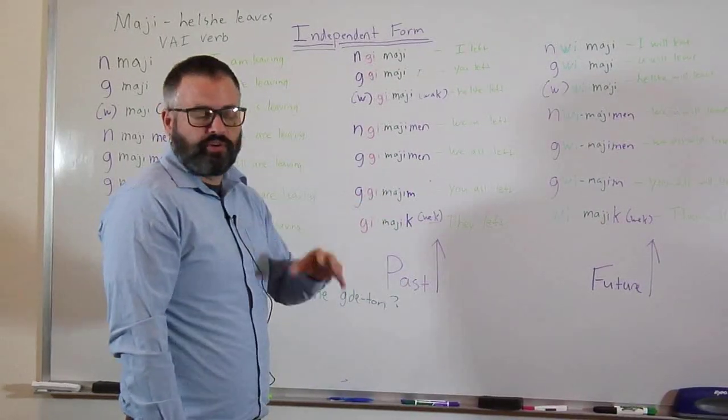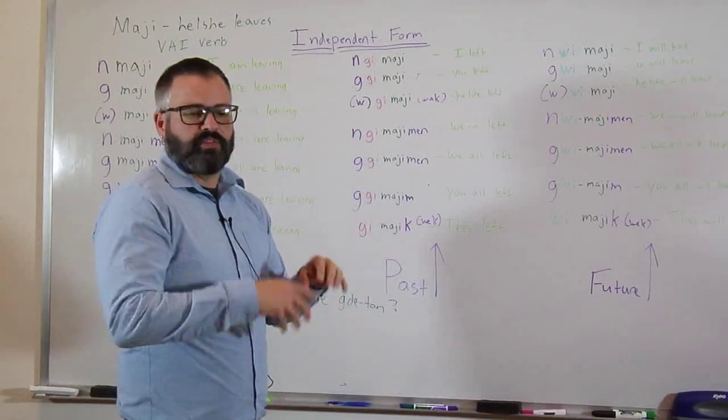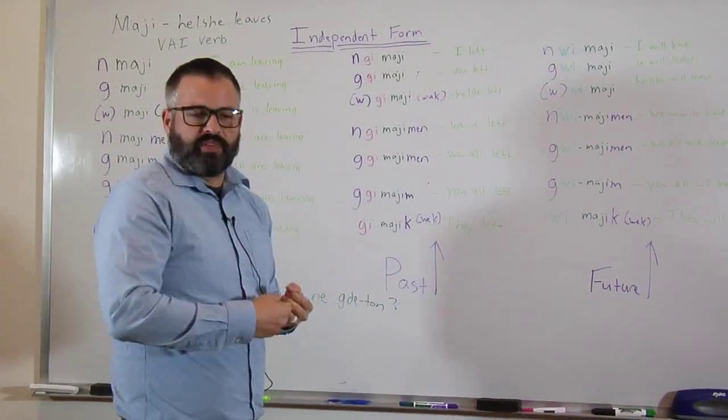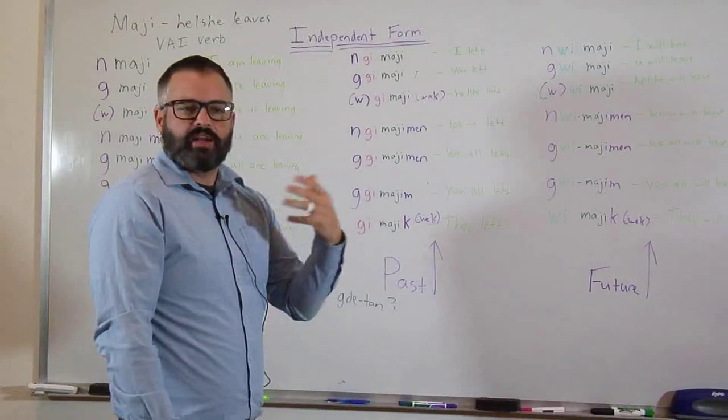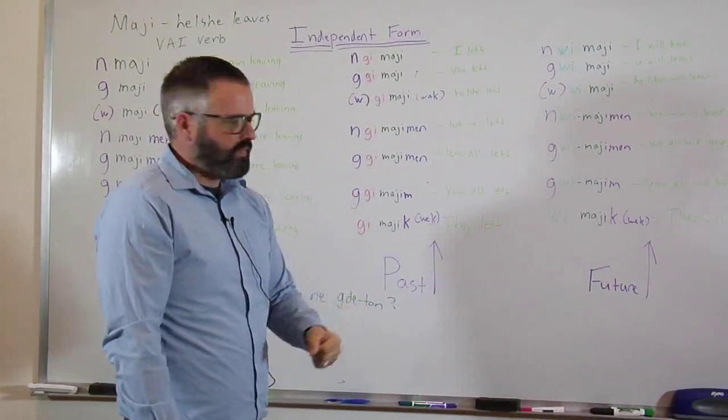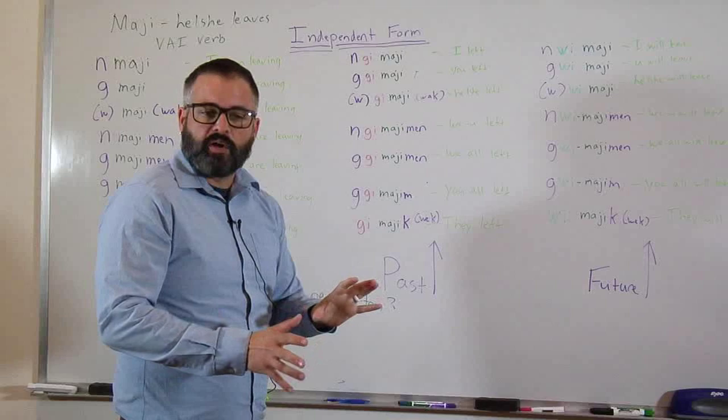And then as an adult learner, don't be afraid to use the language. Remember, this is our language. It's our language to make mistakes with. It's our language to get right, but it's okay to make mistakes. That's part of the process of learning. And so next we're going to talk about the conjunct form.